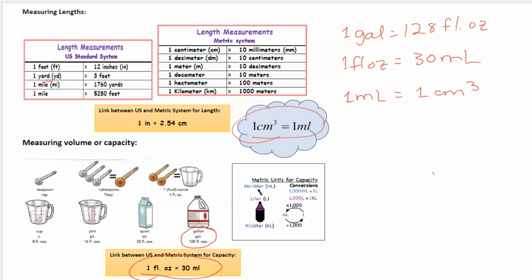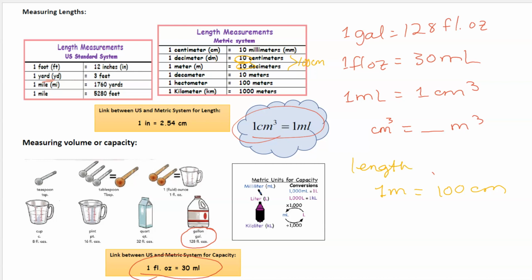And then we ask, what's the relationship between meter cubed and centimeter cubed? Well, 1 meter is 10 decimeters, 1 decimeter is 10 centimeters. So in short, 1 meter is 100 centimeters, right? And this is the unit of length.